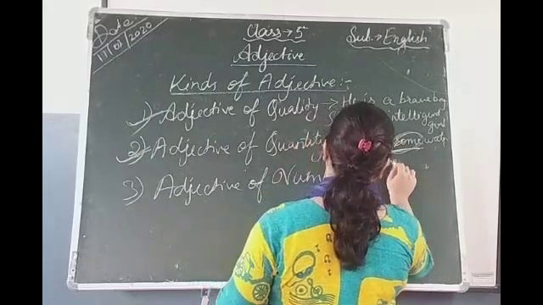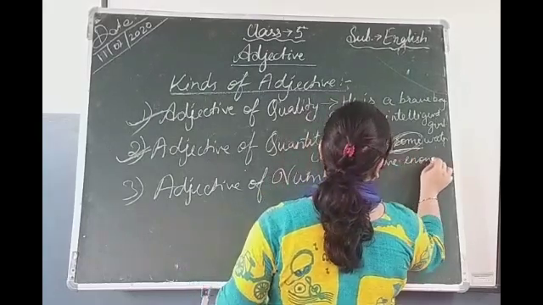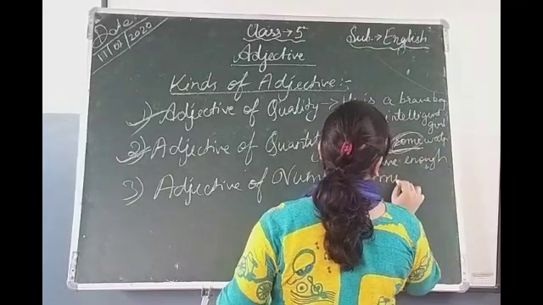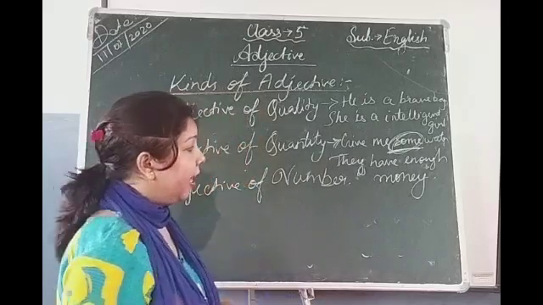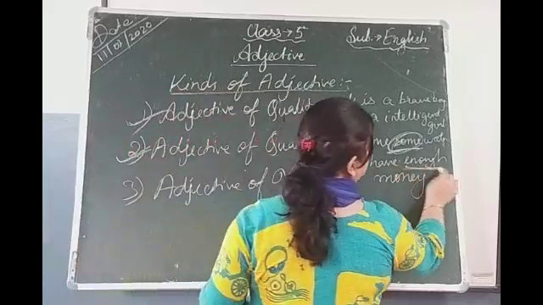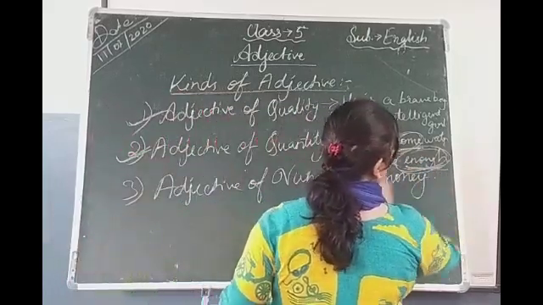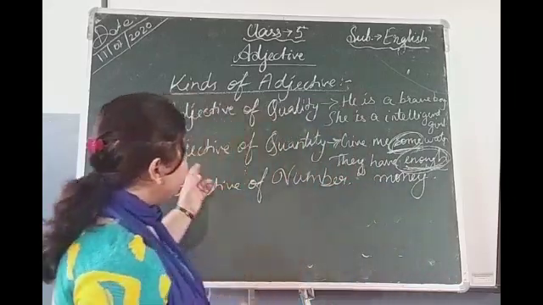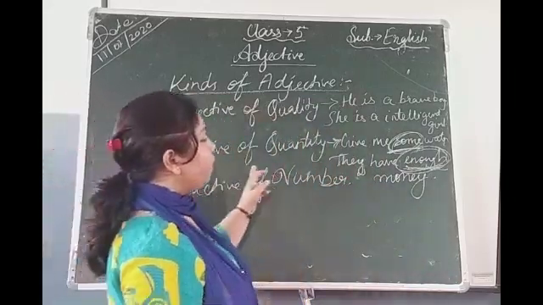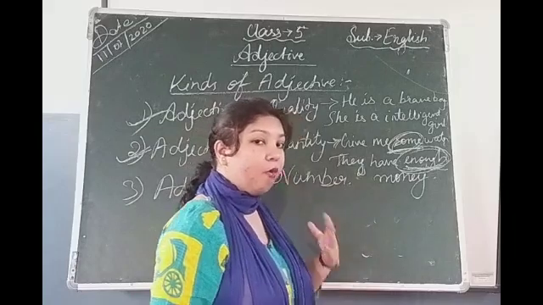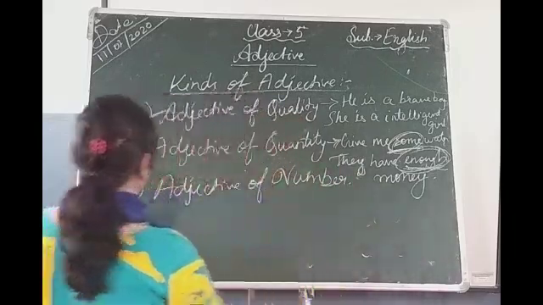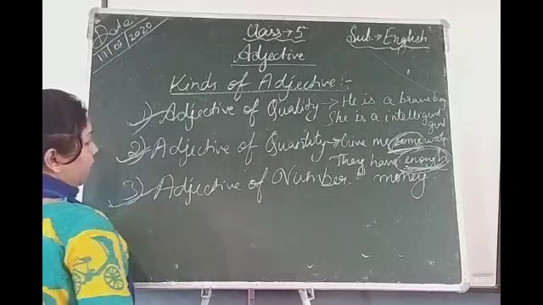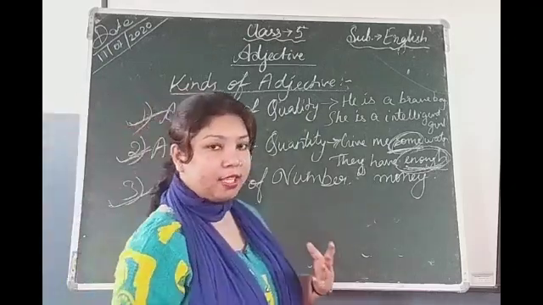Another example. They have enough money. How much money? Enough. See, it is expressing what? Quantity. So, adjective of quantity is describing what? It describes the quantity of a thing, and is said to be what? Adjective of quantity. Now, third one is adjective of number, which describes the number of people or things.